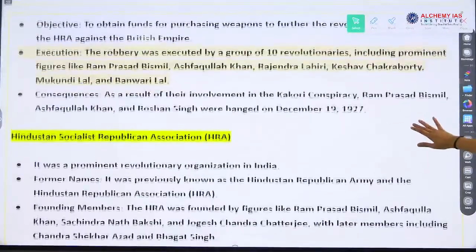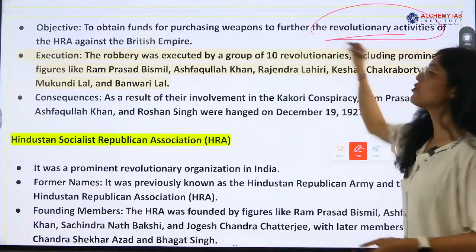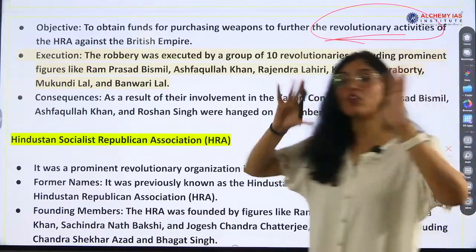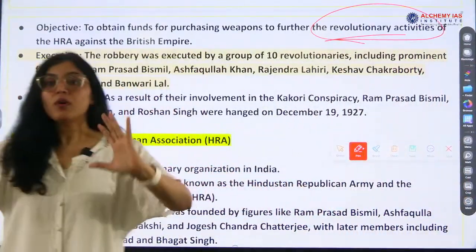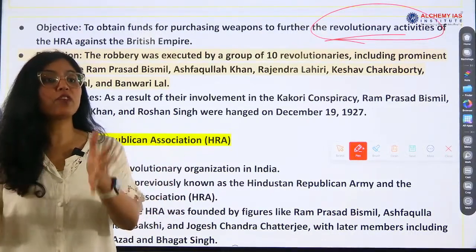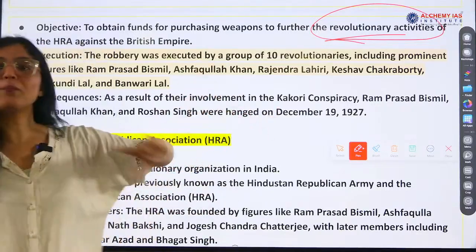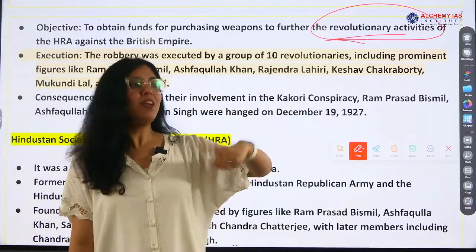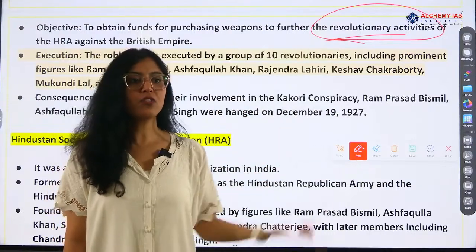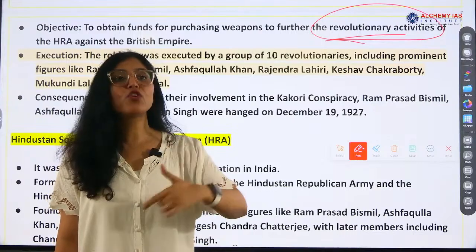The objective was to obtain funds for purchasing weapons for the revolutionaries. So there was a time period when revolutionary groups were leading the national movement, the revolutionary phase of Indian independence. They did not believe in protest and other peaceful methods, okay? So they believed in armed rebellion, armed revolution, okay?